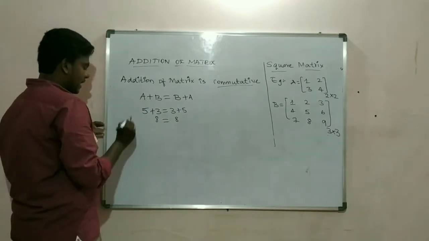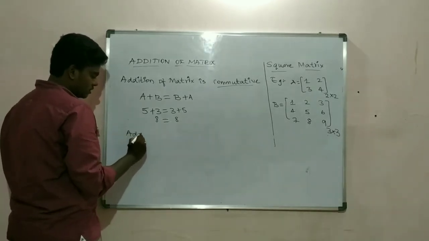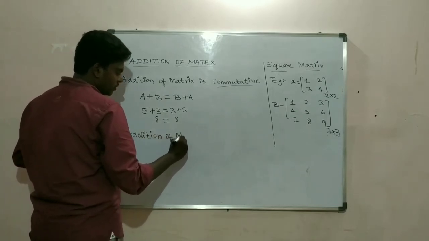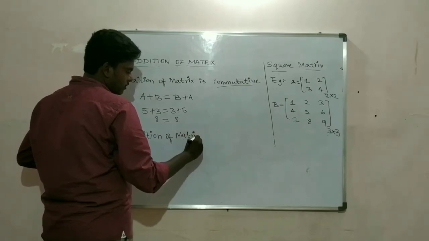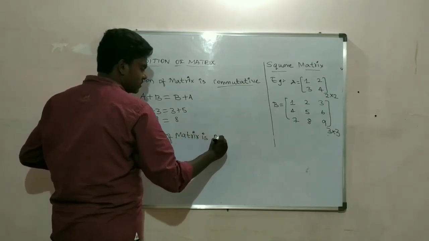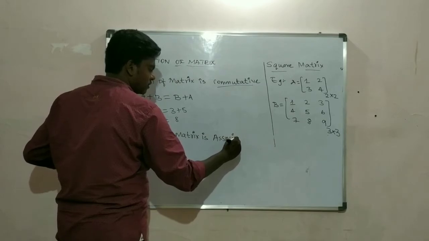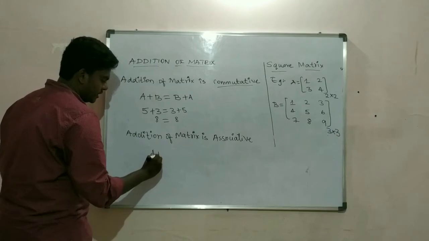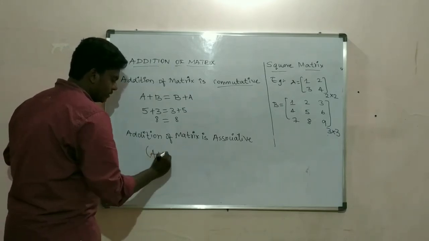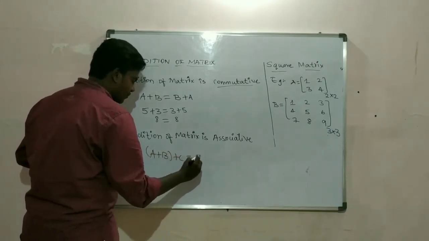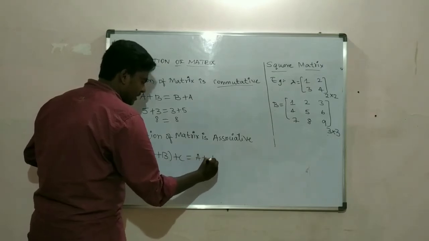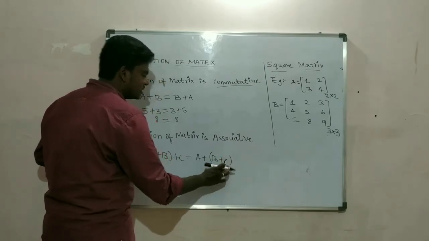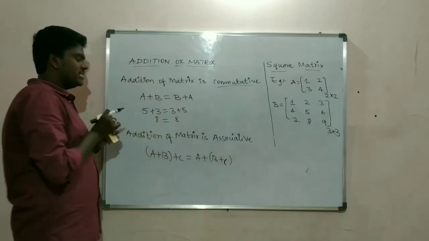Another one is, addition of matrix is associative. That means (A plus B) plus C is equal to A plus (B plus C). So addition of matrix is associative.